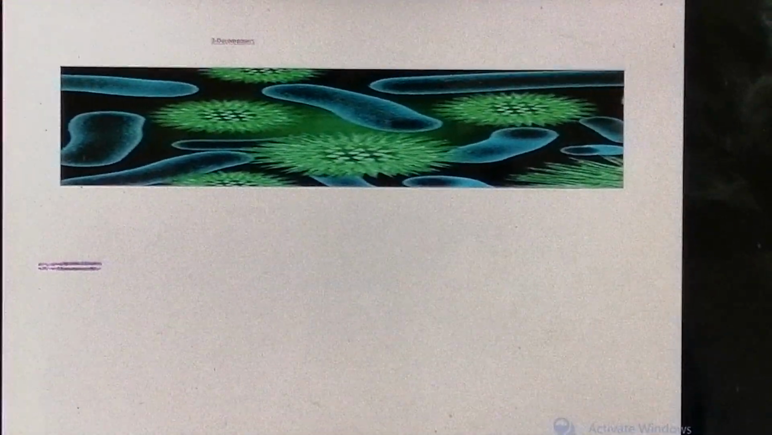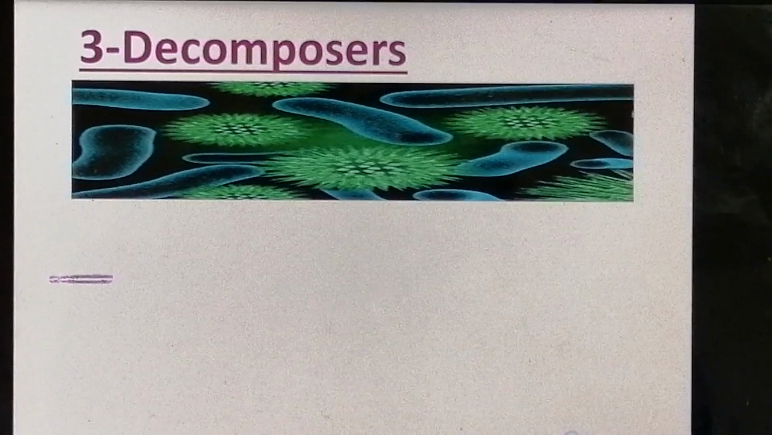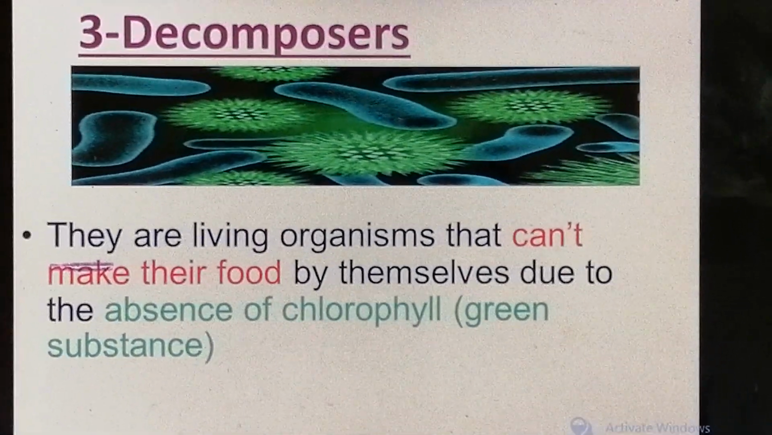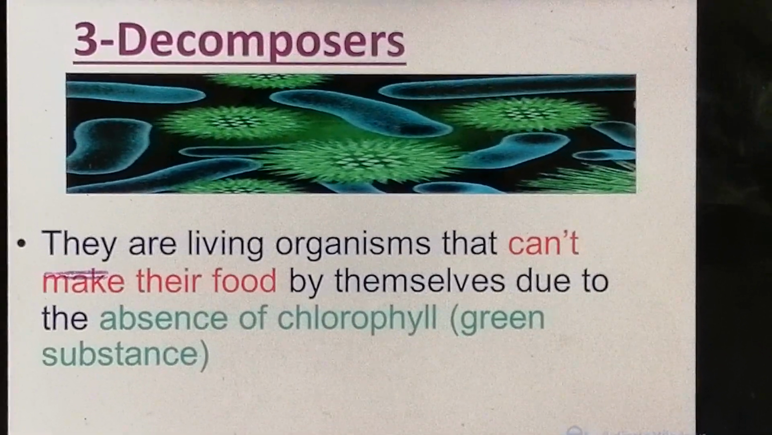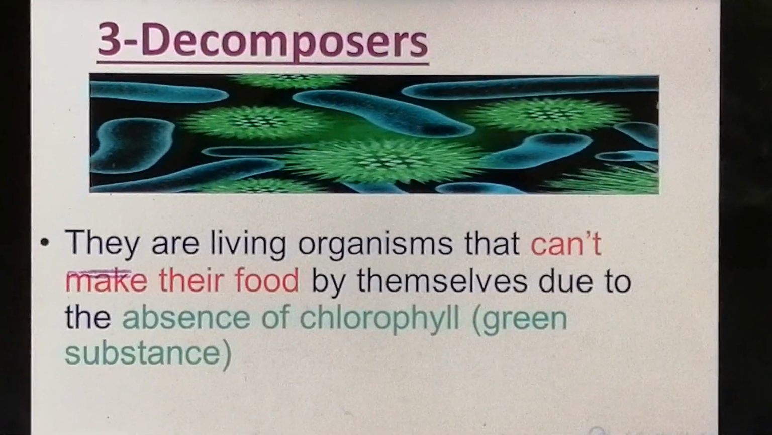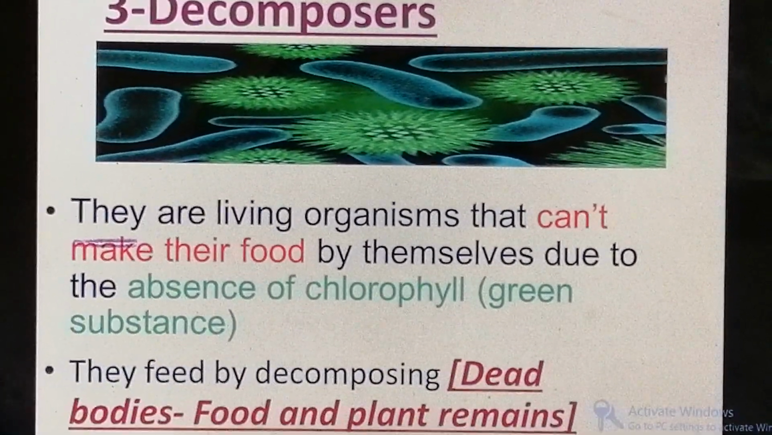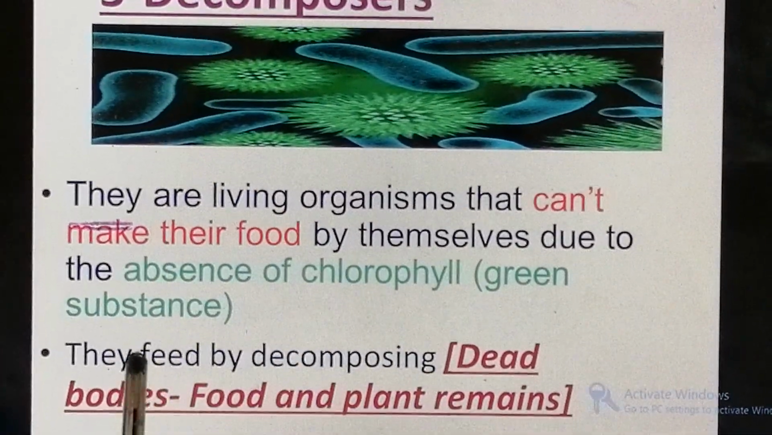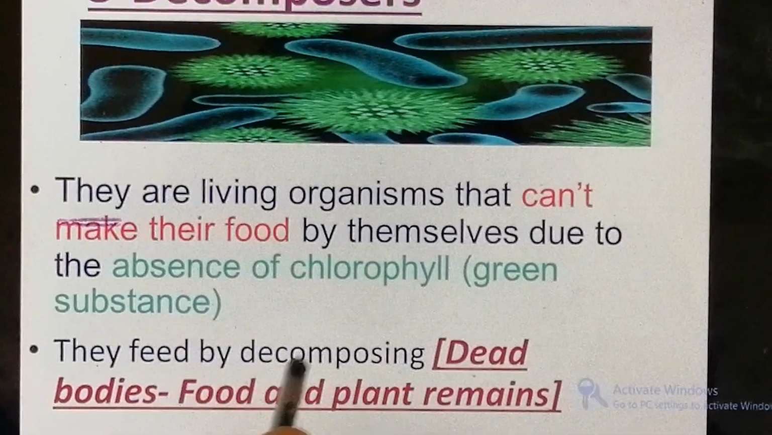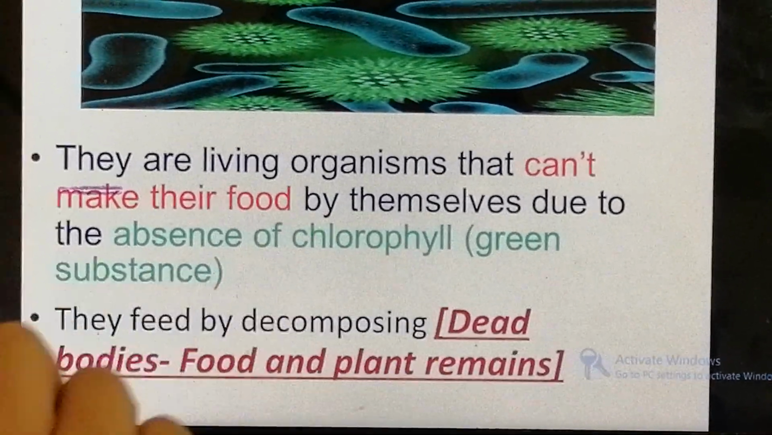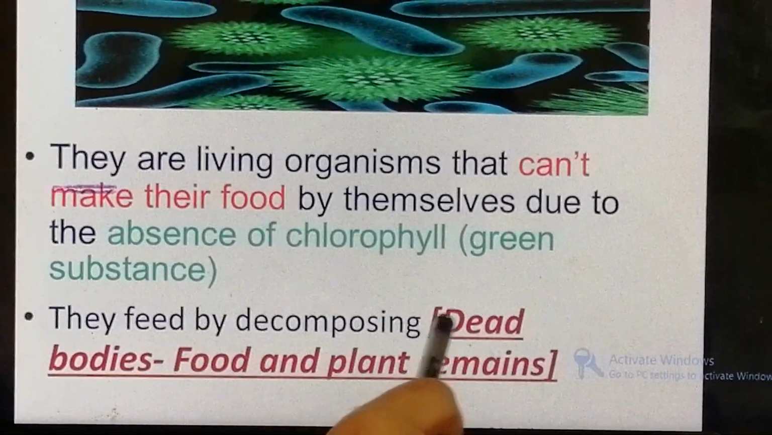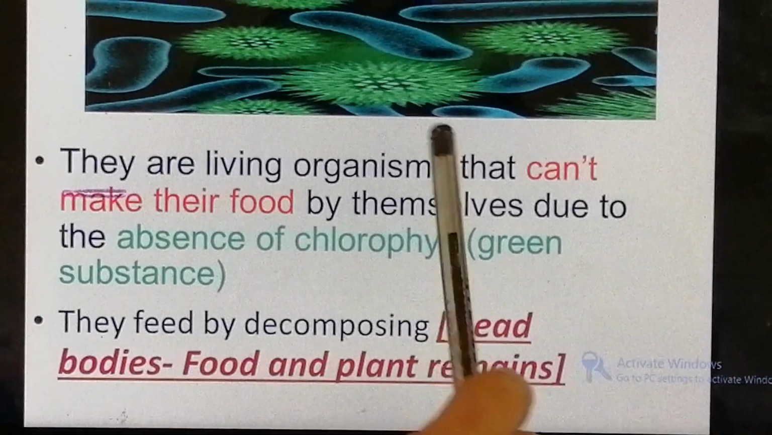The third type of living organisms are decomposers. What are decomposers? They are living organisms that cannot make their own food by themselves. Because what? Because they don't have chlorophyll in their cells. So how can they get their food? They get their food by decomposing dead bodies and food and plant remains. So how can they get food? They get food by decomposing dead bodies and food remains.